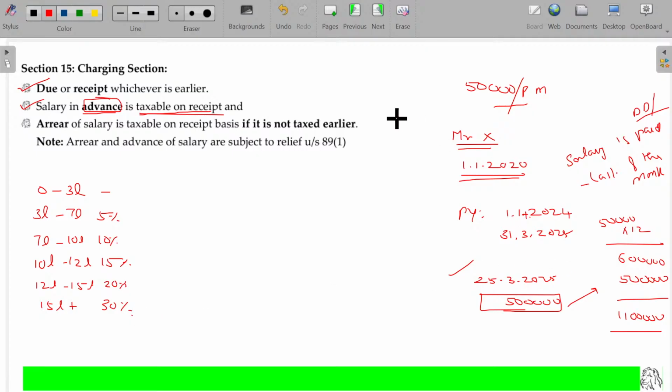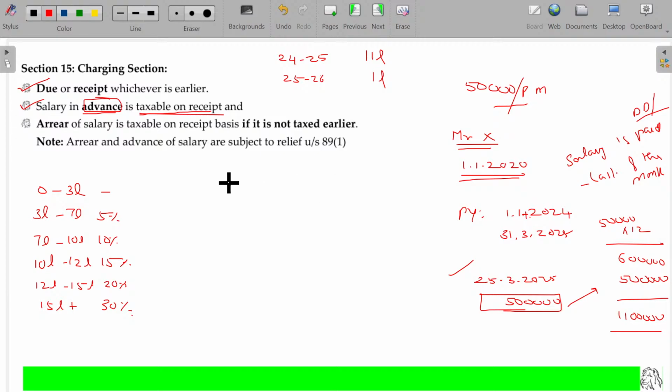So in this case, what happens for Mr. X? Previous year 24-25, as per this charging section condition, he has to pay the tax on 11 lakhs. In the year 25-26, 50,000 for the entire 12 months, 6 lakhs is there. But already he collected 5 lakhs in the previous year itself, so the employer offers him only 1 lakh.